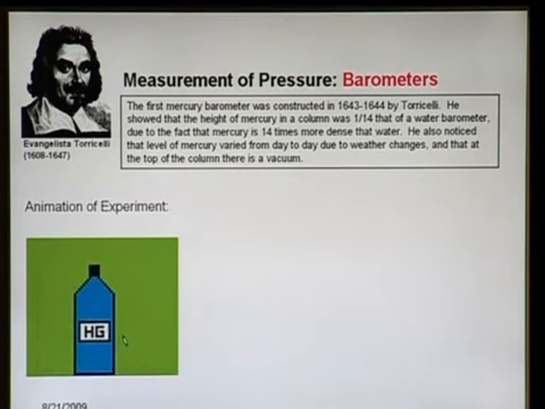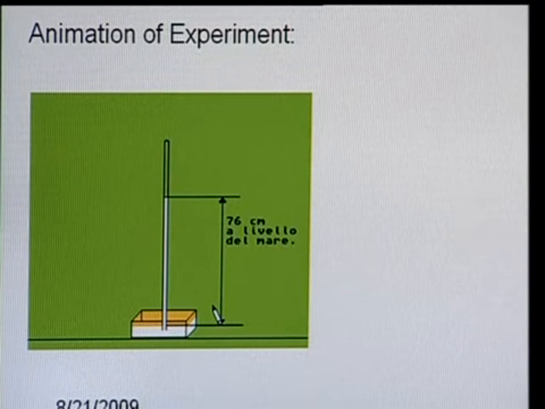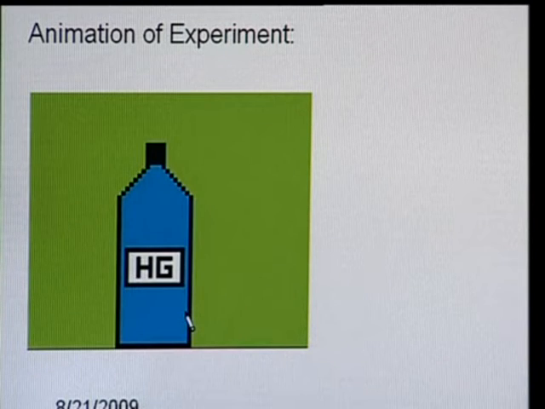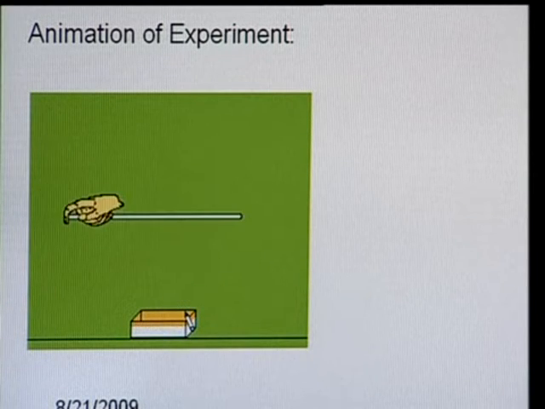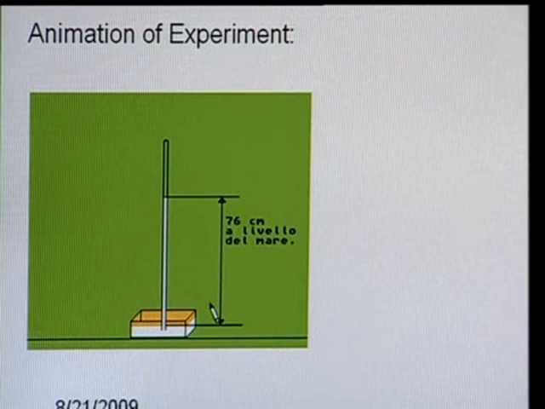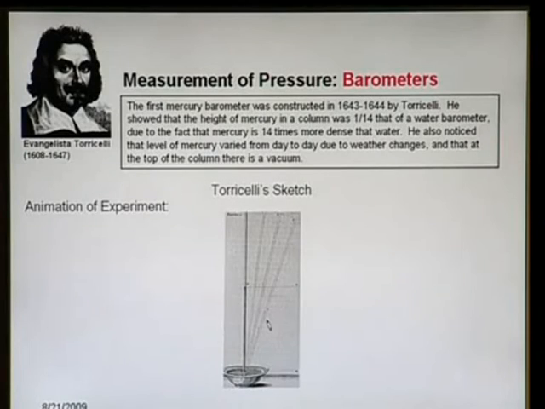Look at this animation. We have a tube open at one end, closed at the other end. We have a container filled with mercury, the tube is filled with mercury, and then it is inverted inside the mercury. Then we get a mercury column in the tube. Look at this figure, these are the original Torricelli sketches for measuring the atmospheric pressure.